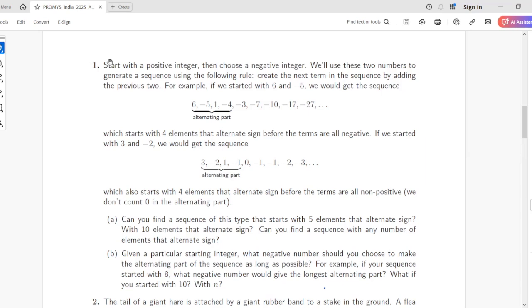I feel the difference should be bigger than half of the second number. For example, 11 minus 7 and then 4. So 4 is bigger than half of 7. Every time the following number should be bigger than half of that.